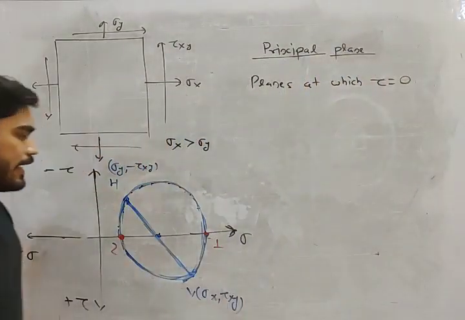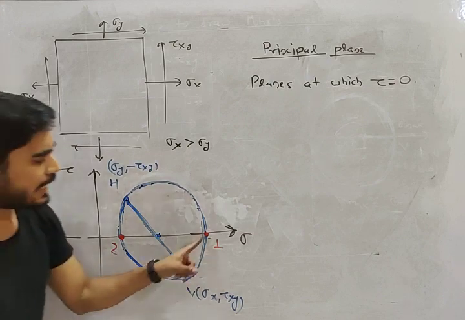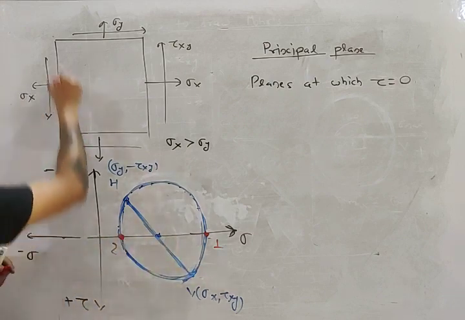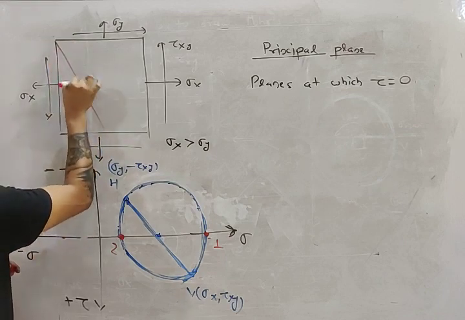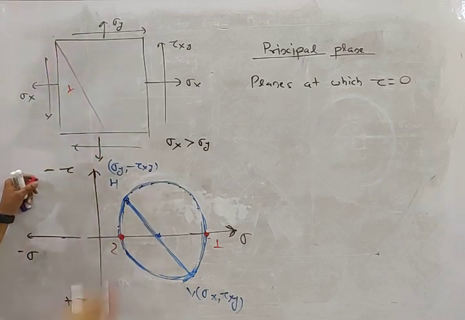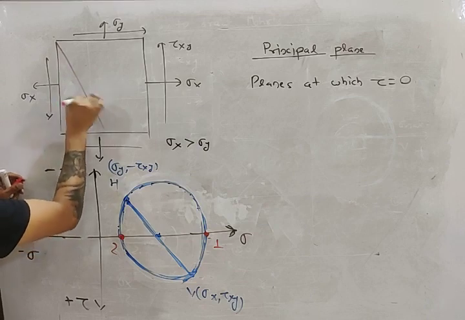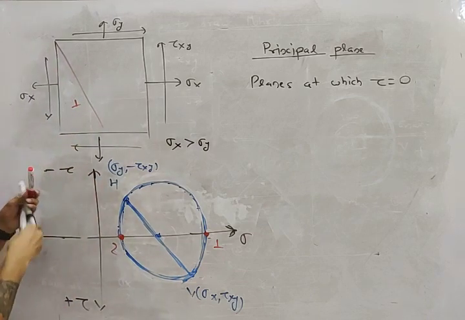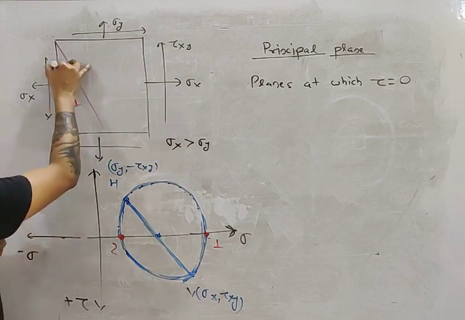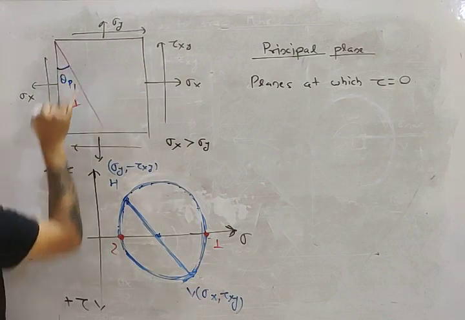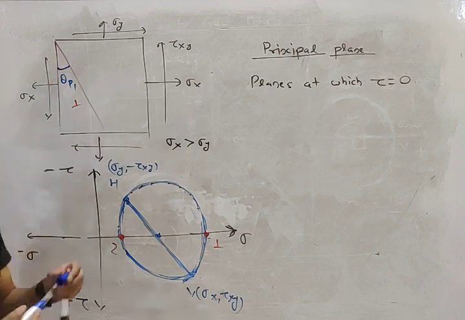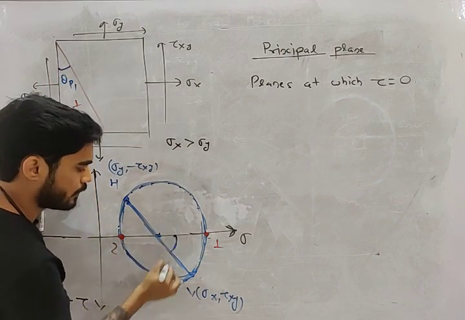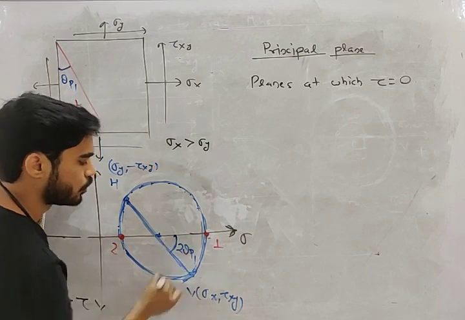Now we need to find the angle of this first plane and the second plane. Let's say this is the first principal plane. We need to find the angle of this first principal plane from vertical. This is theta p1. We need to find this theta p1. If this is theta p1, what will be this angle, my friend? This will become 2 theta p1.